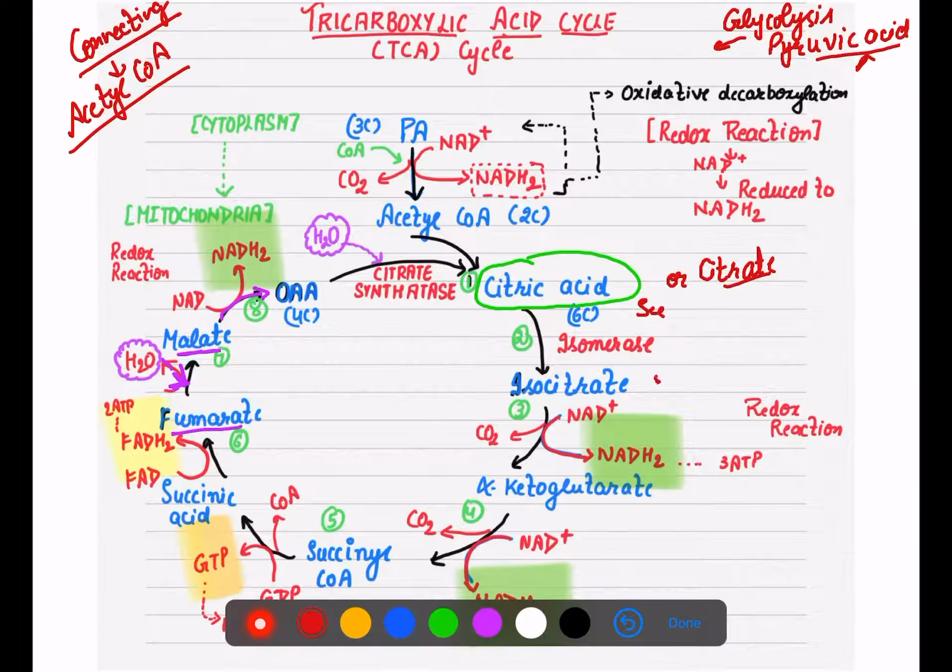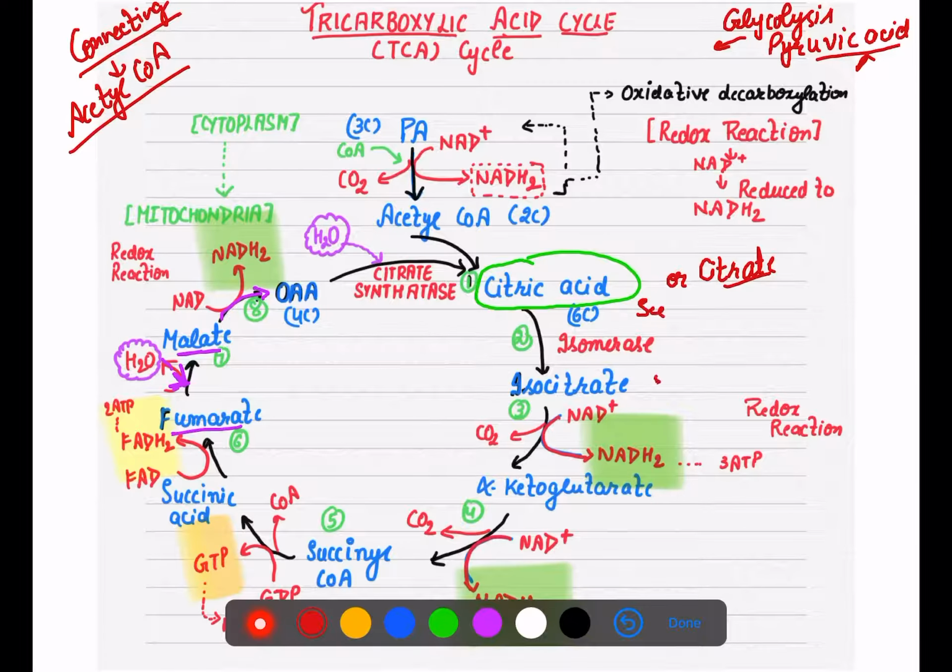How does this cycle start? It starts with condensation of acetyl coenzyme A. Who is the receiver of acetyl coenzyme A? It is oxaloacetic acid. How many carbons does it have? 4 carbon. Acetyl coenzyme A is 2 carbon. So 2 plus 4, that is 6 carbon. Citric acid is a 6 carbon molecule, plus we are adding water. So with the help of the enzyme citric acid synthetase, or even in your NCERT it is written as citric acid synthase. So both things are correct, don't get confused. So citric acid is formed here.